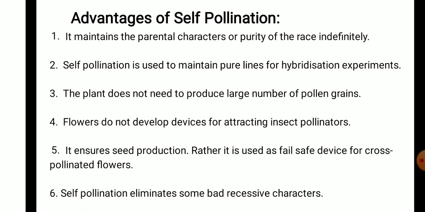Then we come to advantages of self pollination. The main advantage is it maintains parental characters, or we can technically call it purity of race is maintained. If purity of race is maintained, then there is formation of pure lines.